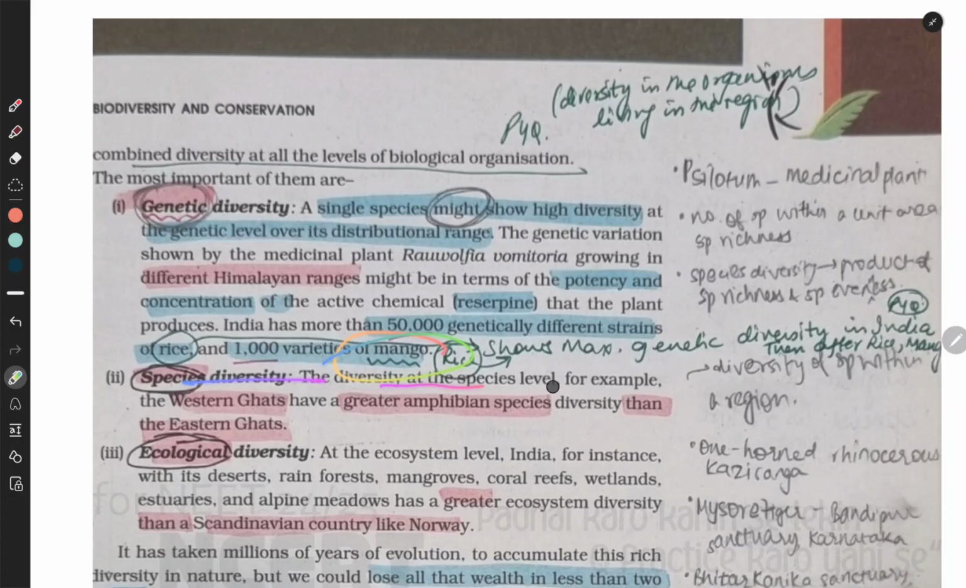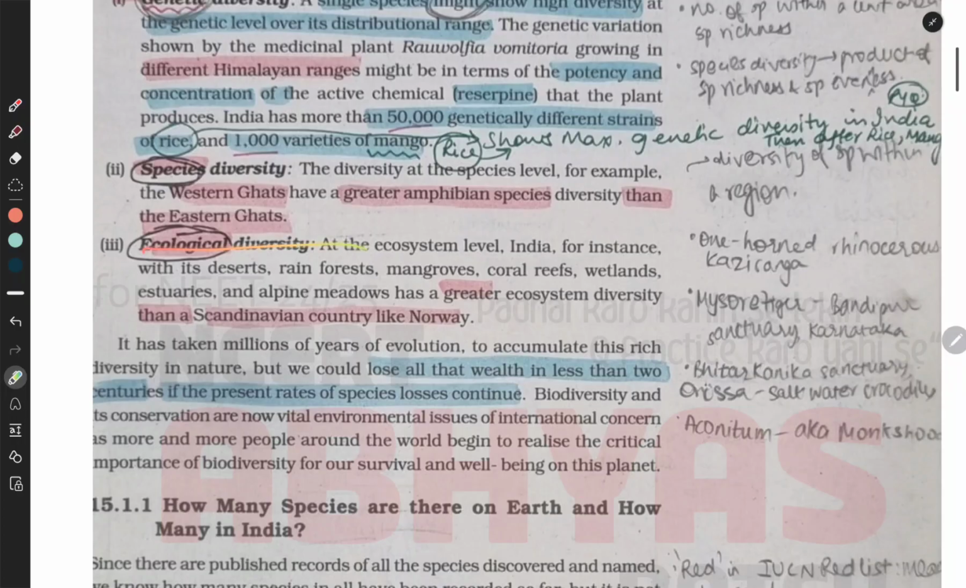Species diversity: the diversity at the species level. For example, the Western Ghats have a greater amphibian species diversity than the Eastern Ghats. Ecological diversity: at the ecosystem level, for instance, India with its deserts, rainforests, mangroves, coral reefs, wetlands, estuaries, and alpine meadows has a greater ecosystem diversity than a Scandinavian country like Norway.